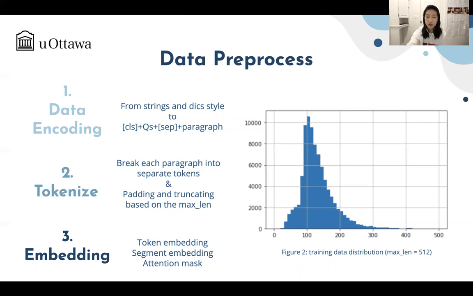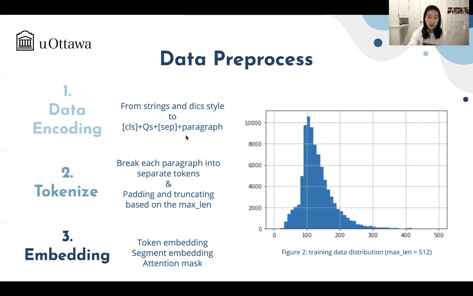Therefore, at this stage, I only did the conversion of the data format from the original string type to the format that can be recognized and used by the BERT model, with a style like this: one classification token plus the whole question sentence plus the separator token and the whole paragraph.